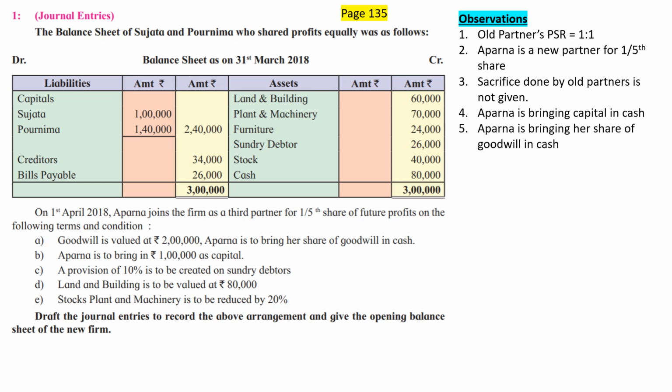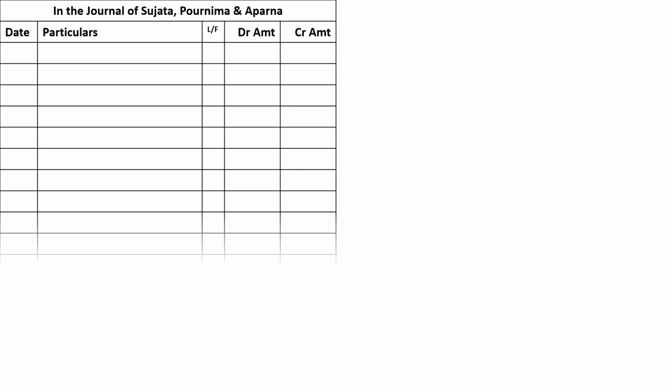Cash is coming in, and what is being sold by us? We have not sold our furniture, our stock, our plant, machinery, land, building, etc. Then why is the cash coming in? Is it coming as a gift? No. It is coming in because we have sold part of the goodwill to Aparna. So the entry will be cash account debit to goodwill account. Amount is rupees 40,000. Let us pass the first entry.